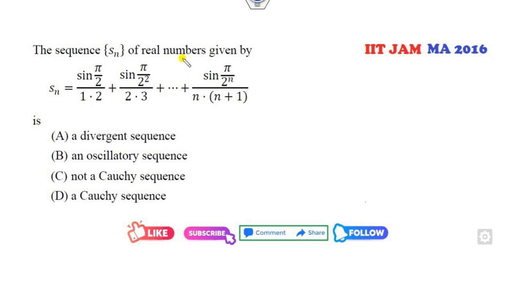The sequence Sn is given to be here. Sn, I can write this as the summation of 1 over n plus 1 sine of pi over 2 raised to power n, where n starts from 1. Then is the sequence convergent or divergent?